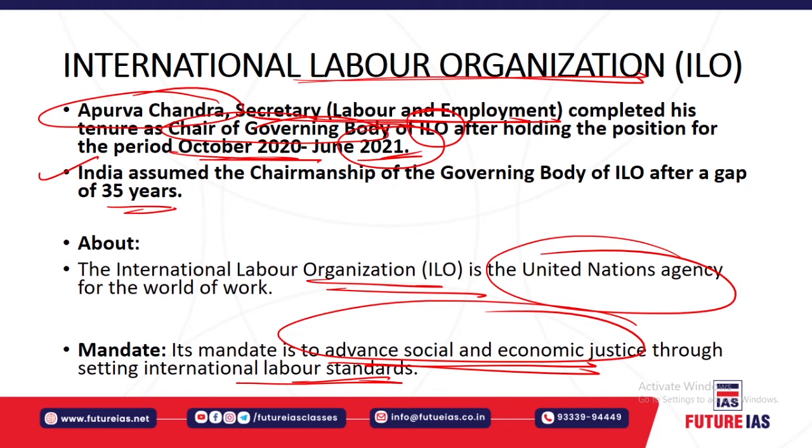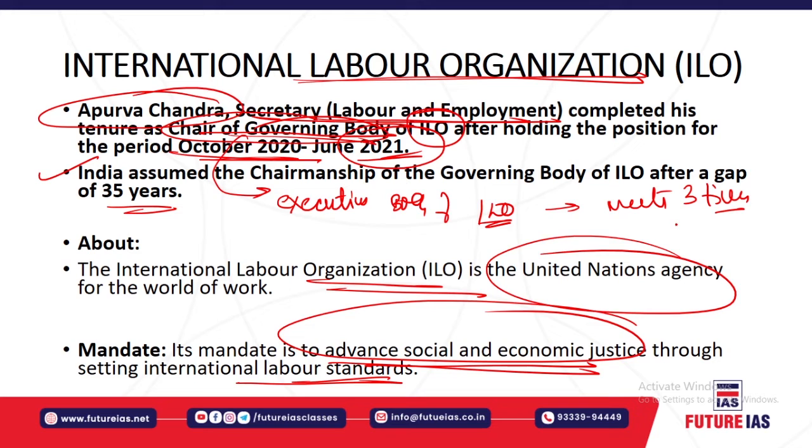So what we are talking about is this governing body. India has held this tenure as the chair of this governing body. So what is that governing body? The governing body is also called the executive body of the ILO, right. It meets at least 3 times a year, okay. That is in the month of March, in the month of June, as well as in the month of November.